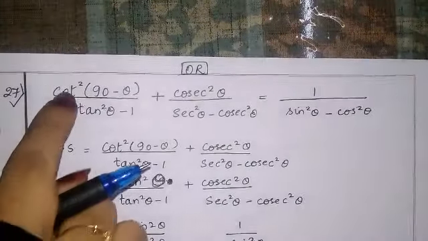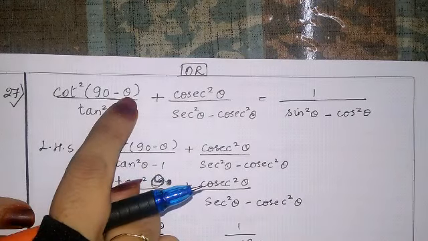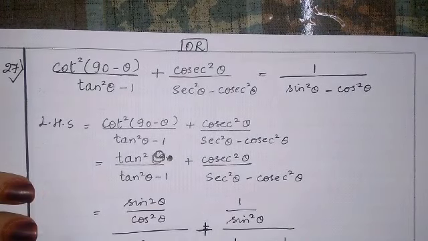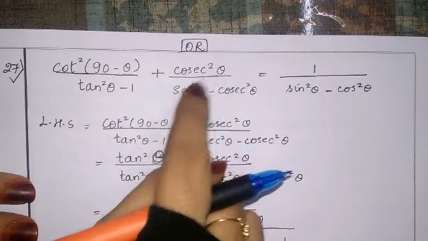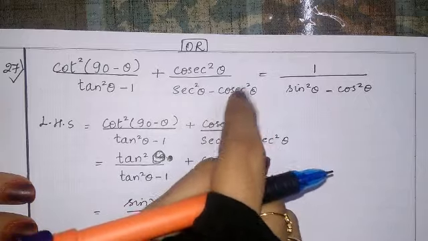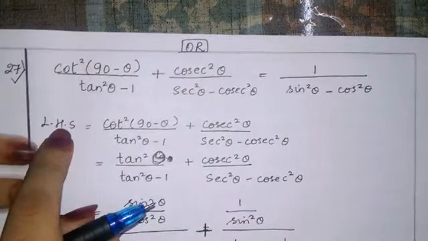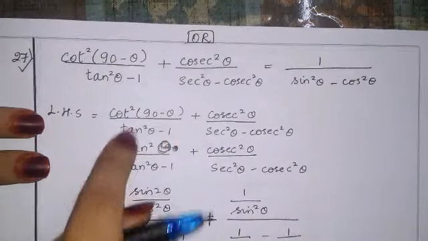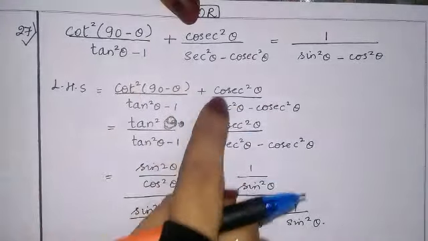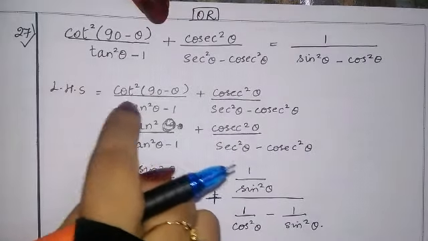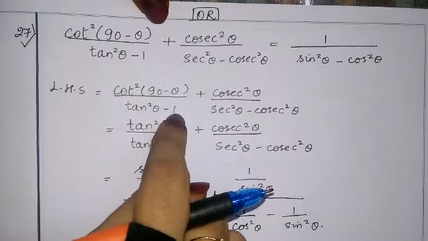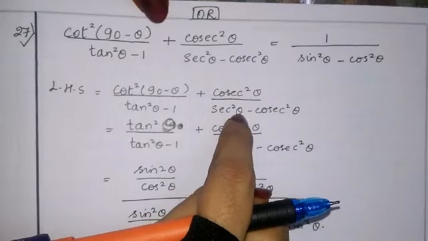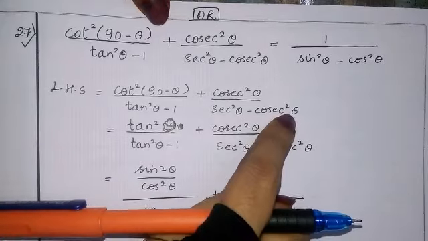So cot square (90 minus theta) upon (tan square theta minus 1) plus cosec square theta upon (sec square theta minus cosec square theta). This is the given question. I have taken this as the LHS, and we have to bring the answer to the RHS. Now I have written the same as it is here: cot square (90 minus theta) upon (tan square theta minus 1) plus cosec square theta upon (sec square theta minus cosec square theta).